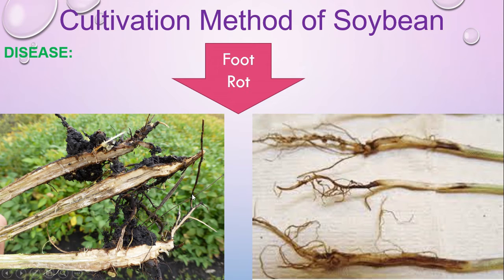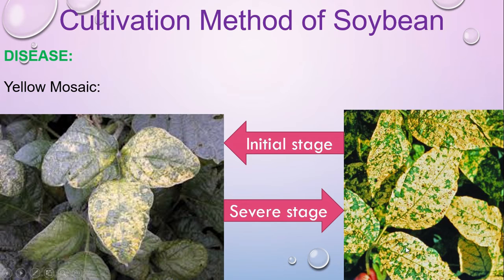This is the disease which you can observe in the soybean field. This one is foot rot, which means the root zone is rotting due to the attack of this disease. And this is another disease called yellow mosaic. Yellow mosaic is caused by a virus, and this is the initial stage.